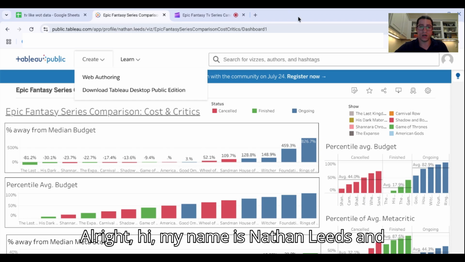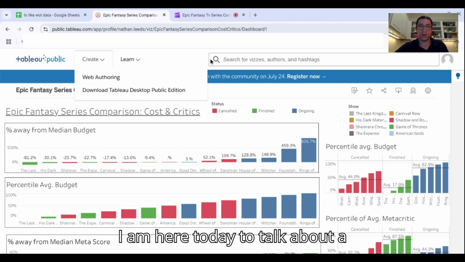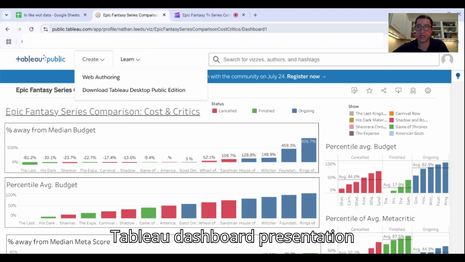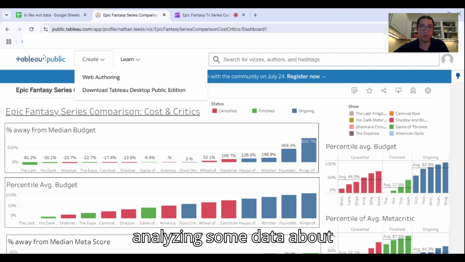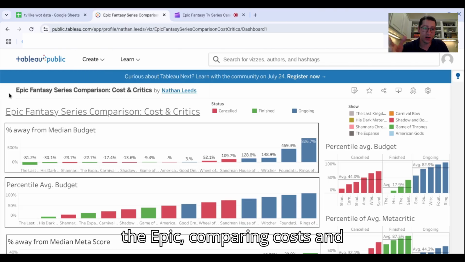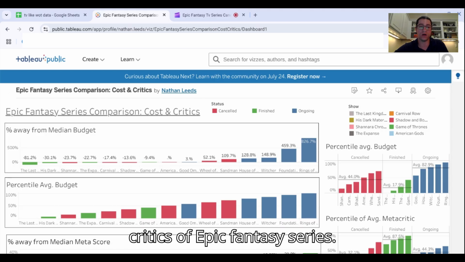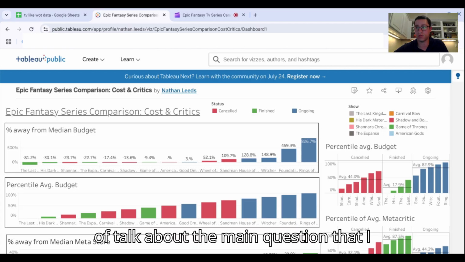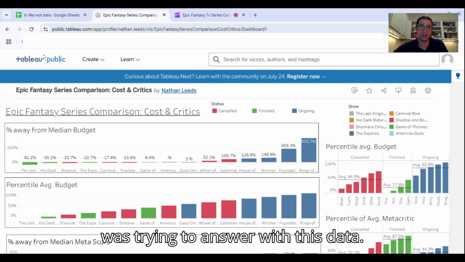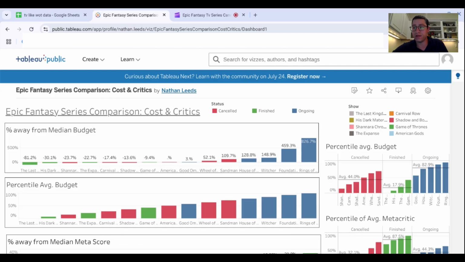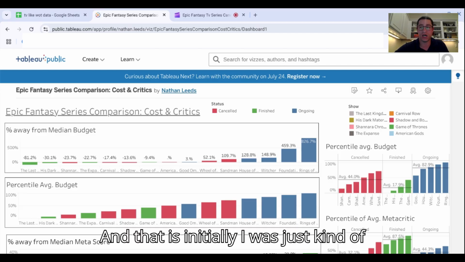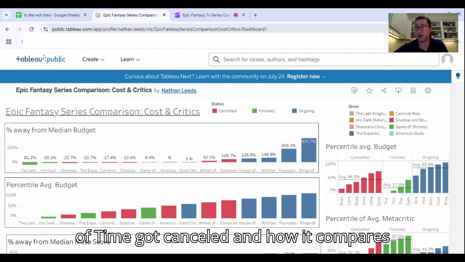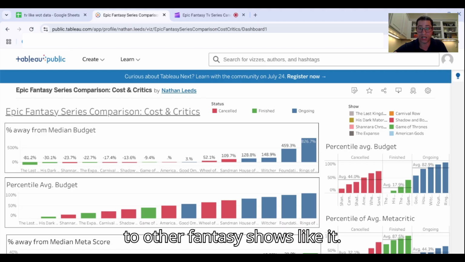Right. Hi, my name is Nathan Leeds, and I am here today to talk about a Tableau dashboard presentation analyzing some data about the Epic, comparing costs and critics of Epic fantasy series. And yeah, so we'll talk about the main question that I was trying to answer with this data. Initially, I was just interested to see why the show The Wheel of Time got canceled and how it compares to other fantasy shows like it.